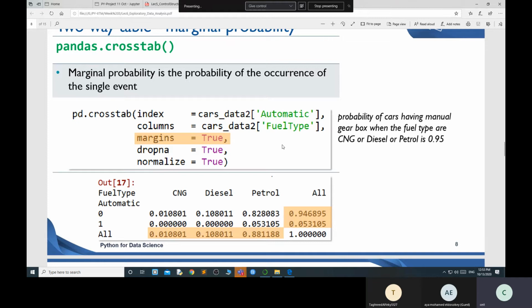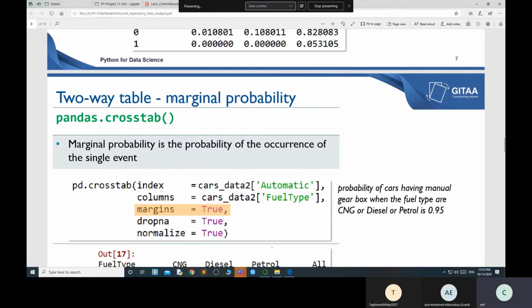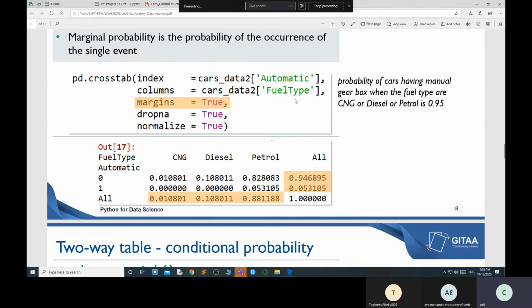So now I can make my policies according to that. Okay, if you convert your car into automatic, I'll give you this discount, or I can make shops which can repair gearboxes, something like that. I will create my policies on the basis of my data. So with the help of this marginal probability, I found that only 0.053% of people have automatic cars.